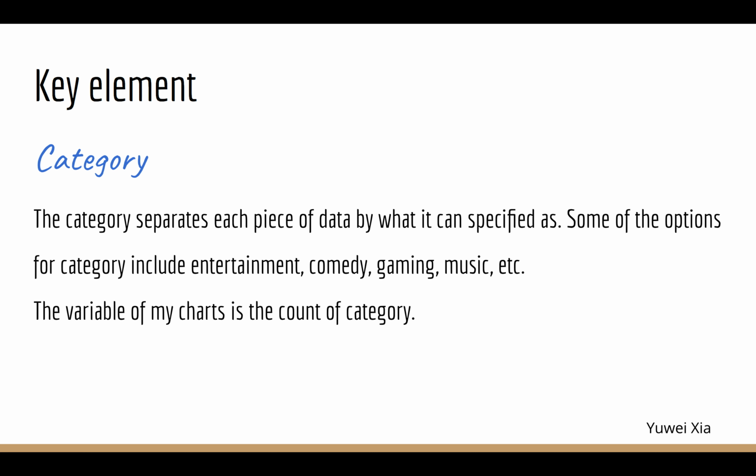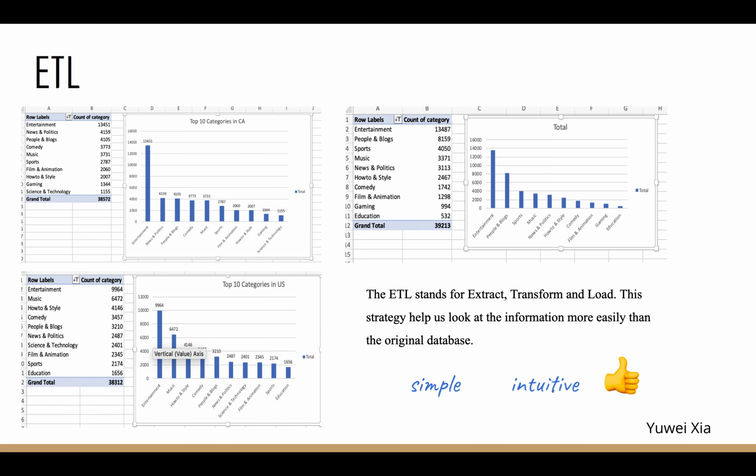The key element of my research is category. The category separates each piece of data by what it can be classified as. Some of the options for category include entertainment, comedy, gaming, music, and so on. The variable of my chart is the count of category.